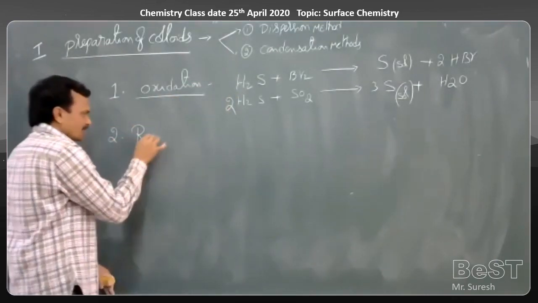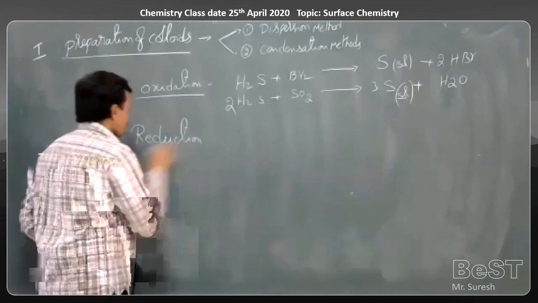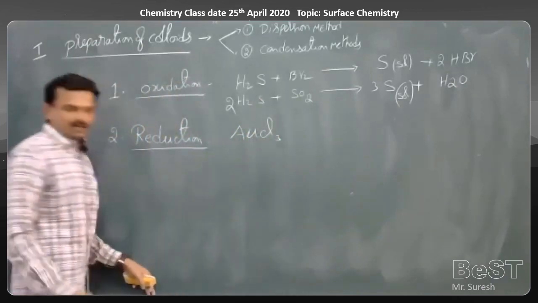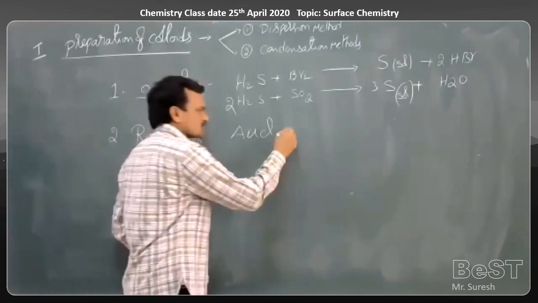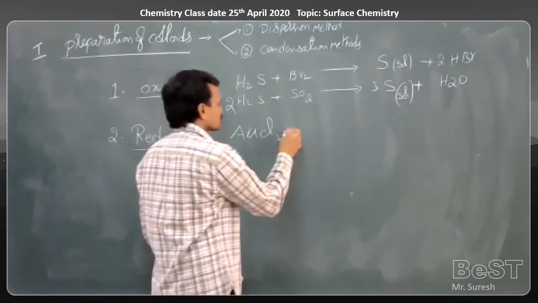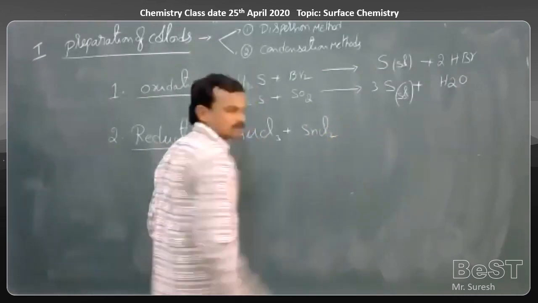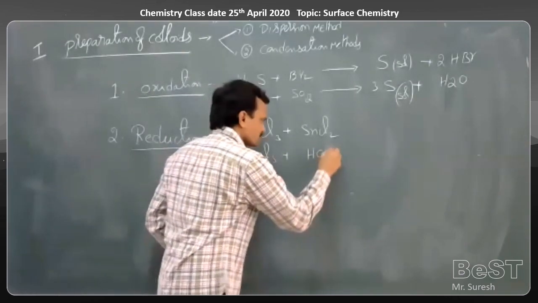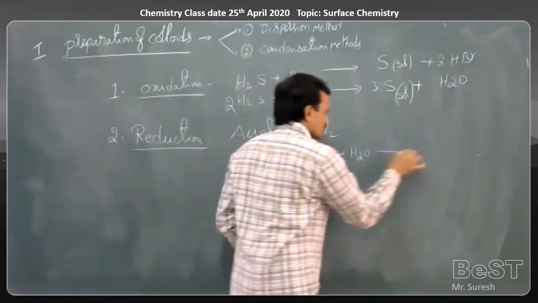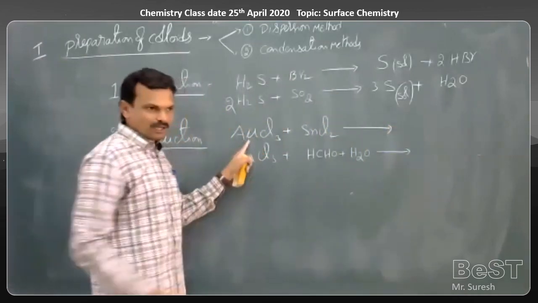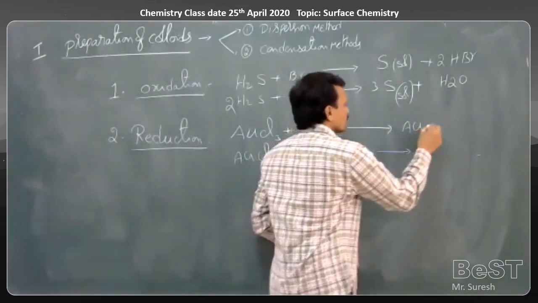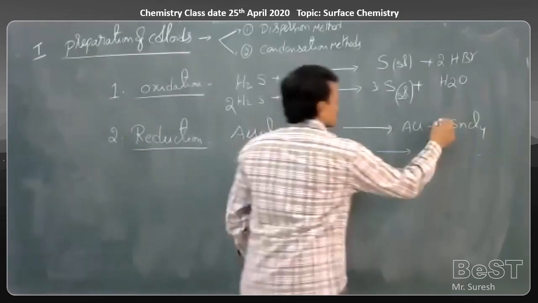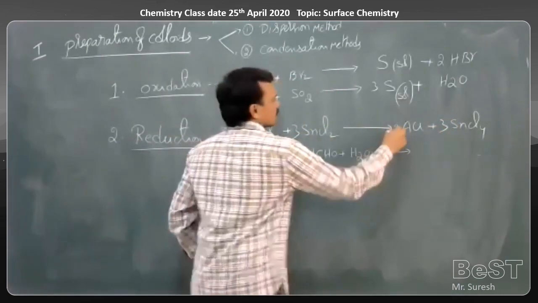Second one, a reduction process. When auric chloride, AuCl3, is reduced by using SnCl2, or even by using formaldehyde in a dilute solution, then AuCl3 is reduced to Au, and SnCl2 is oxidized to SnCl4. This is a balanced equation.